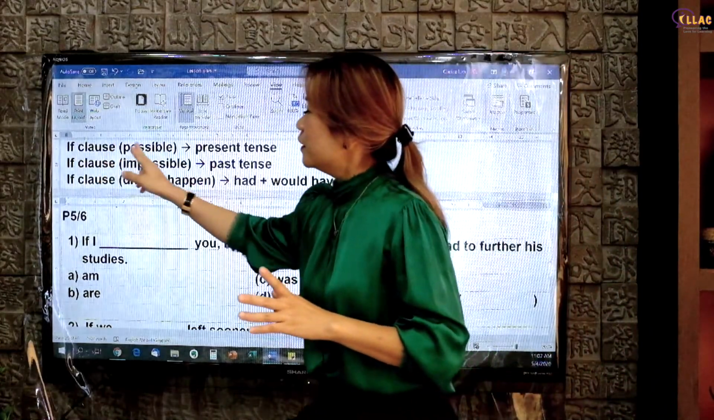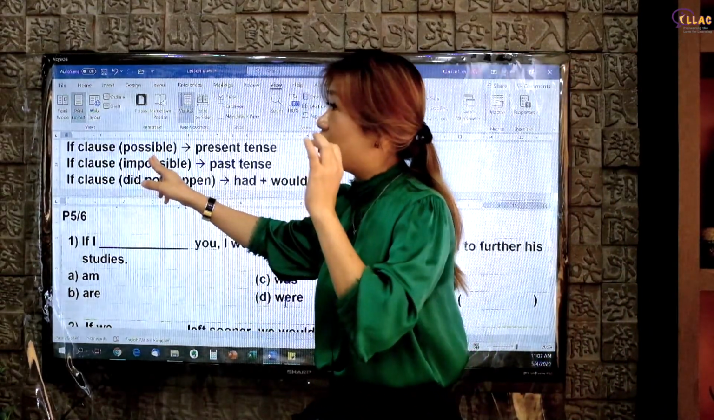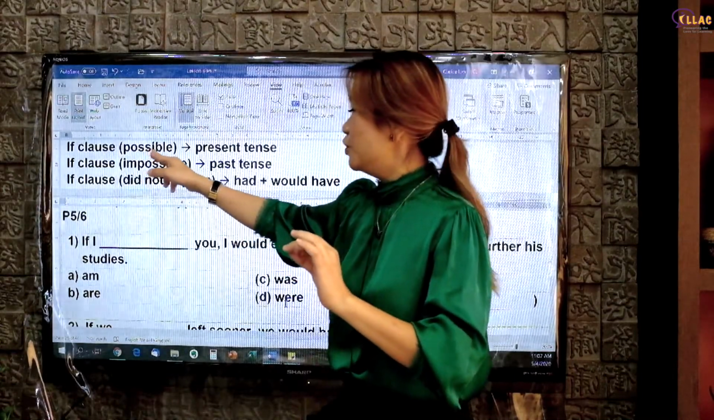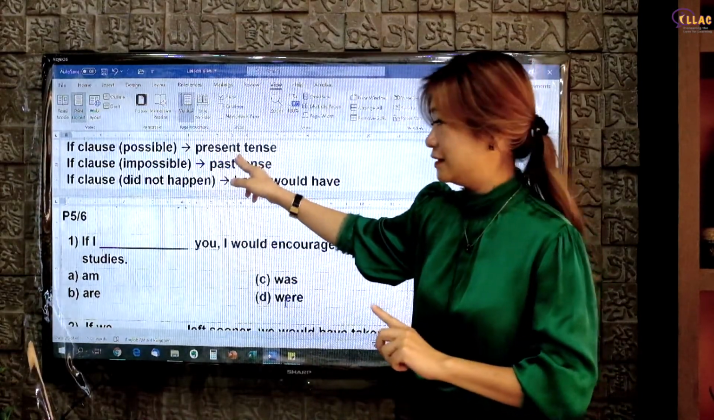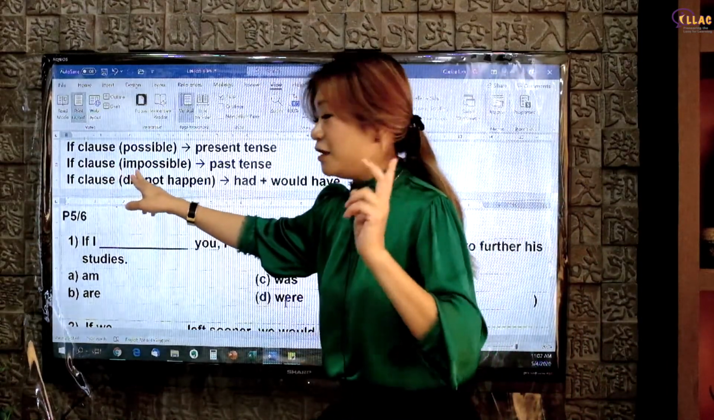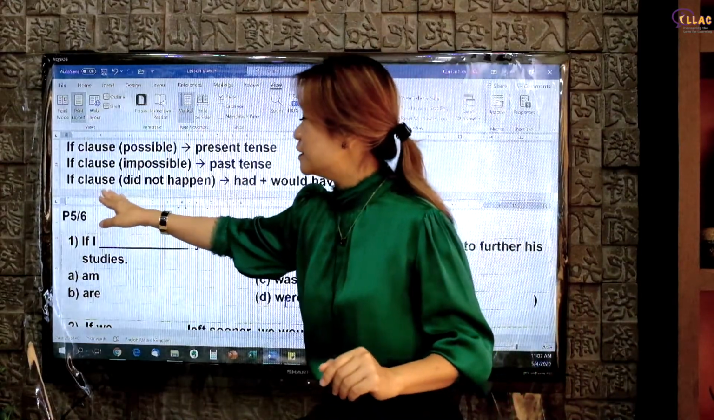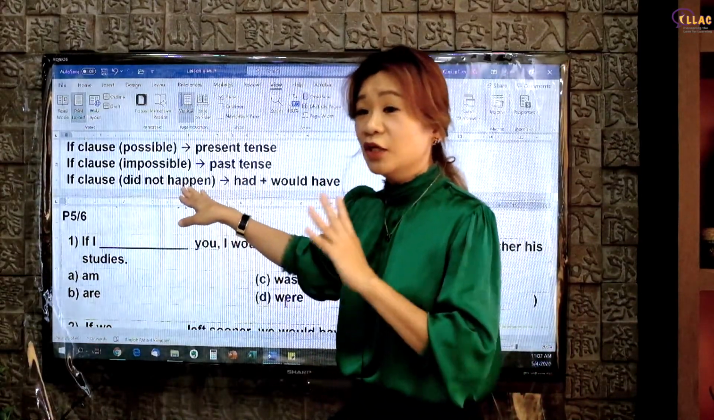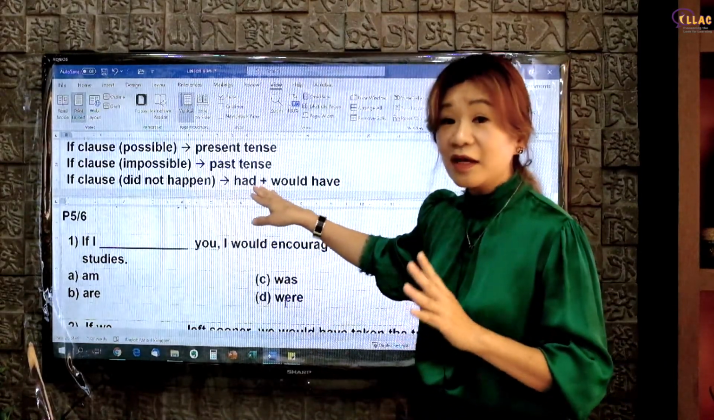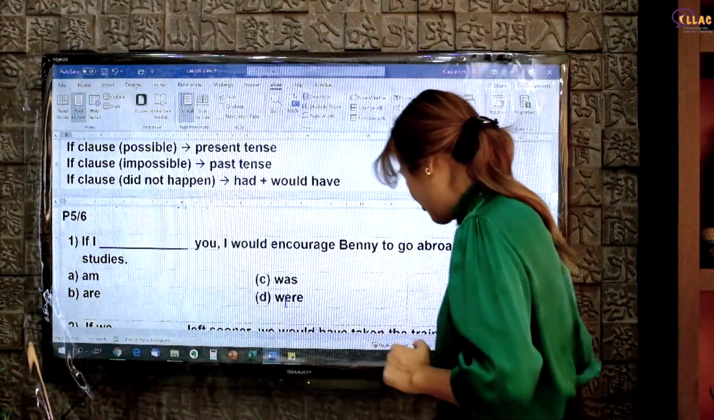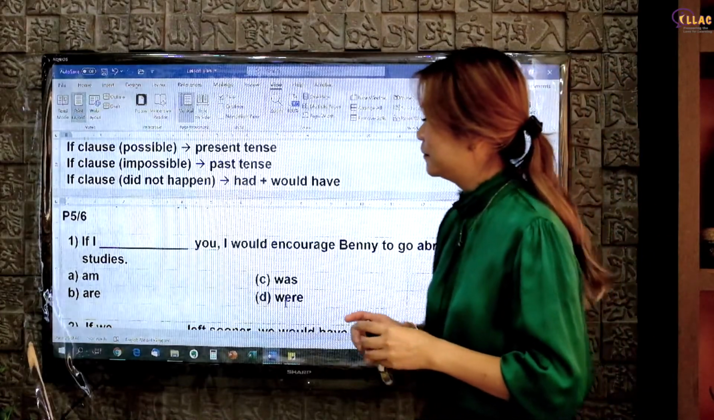In if clauses, if the context given is a possible context, you will have to use present tense. If the context is impossible, you will have to use past tense. If the if clause is talking about something that did not happen, you will have to use had plus would have. Okay? This doesn't make any sense to you? Don't worry, let me explain.